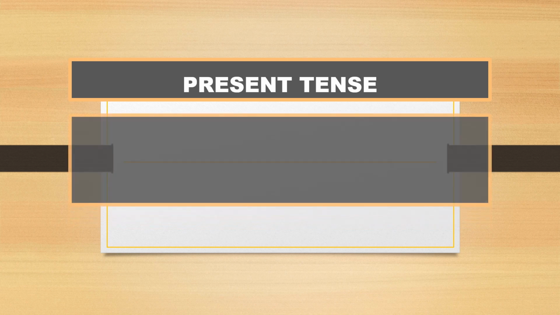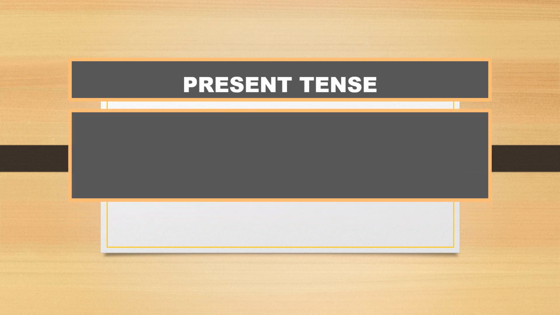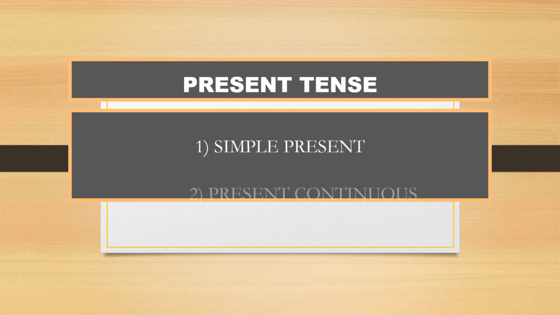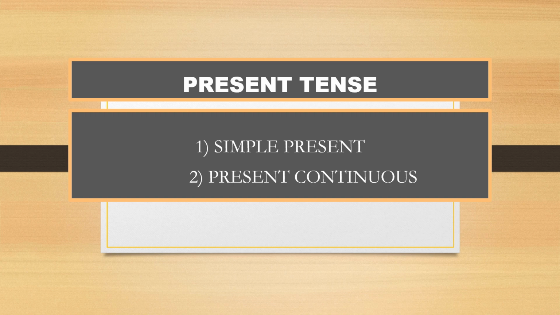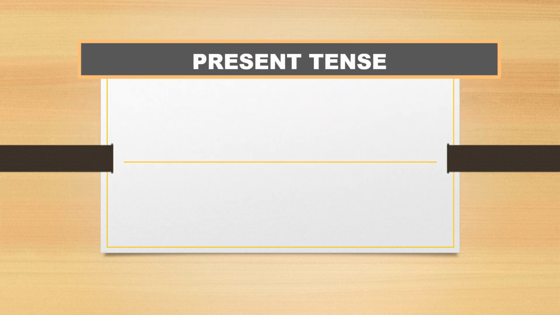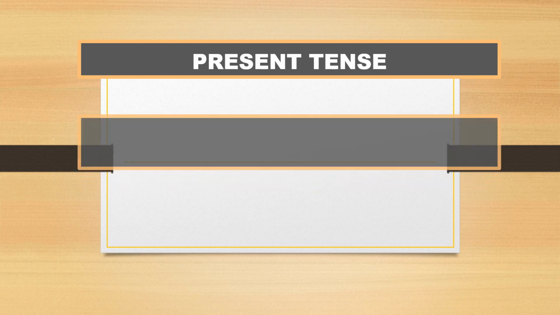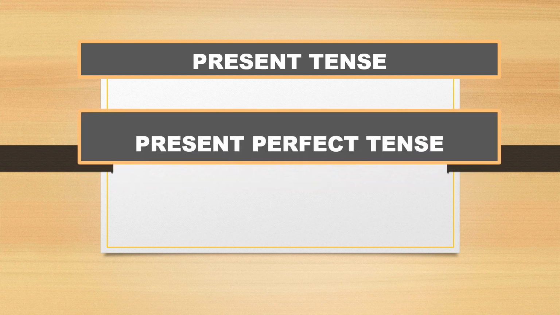We are learning present tense and its time. In this series, we have already learned the simple present tense and the present continuous tense. Today we are learning the next type of present tense, and that is the present perfect tense.